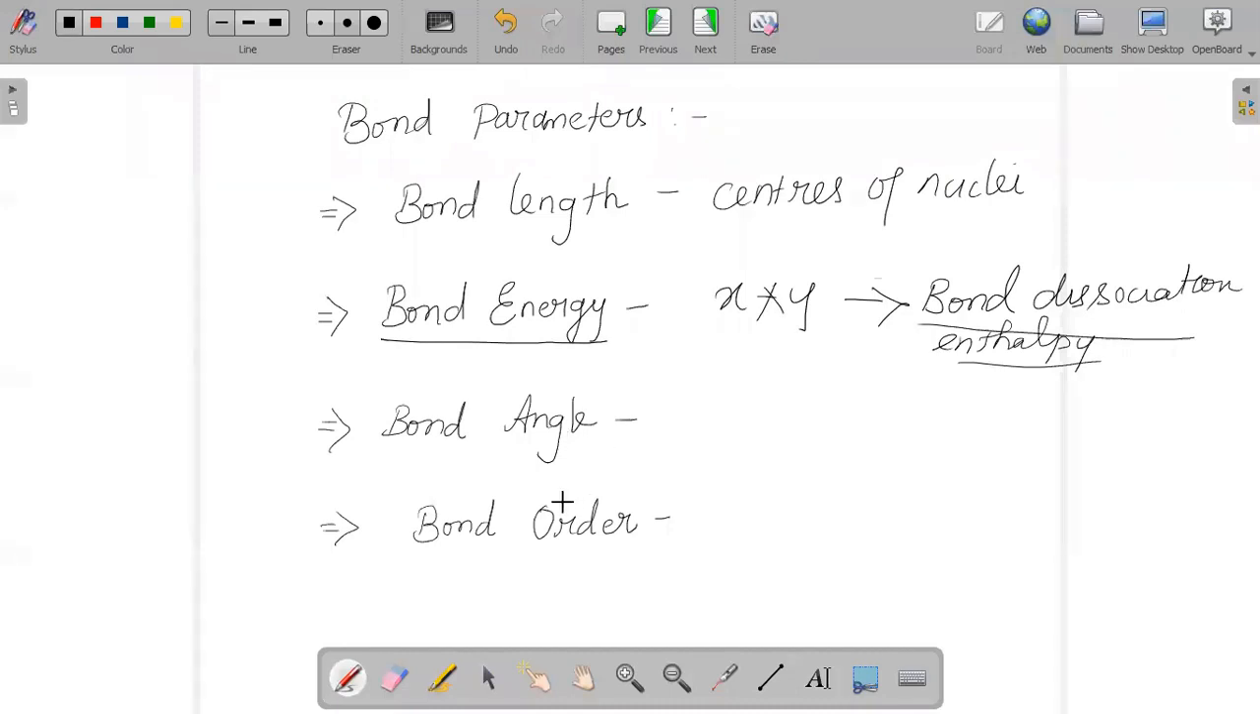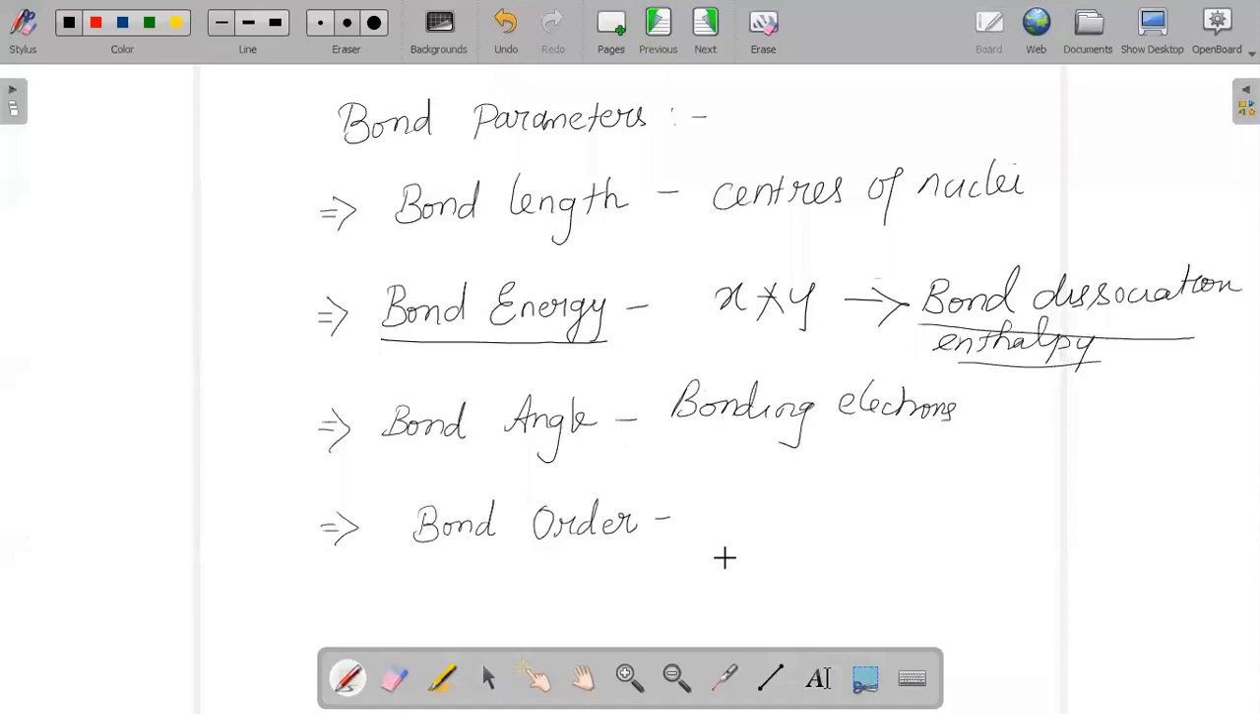So the orbitals which are going to contain the bonding electrons, the angle between them is going to be called your bond angle. And there are certain fixed angles which we all know. And the next one is your bond order.